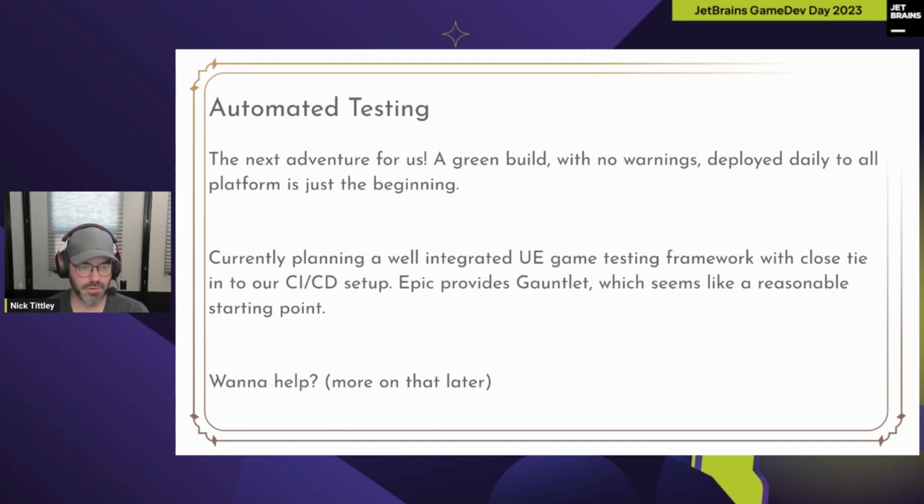I've alluded to that earlier, but without automated testing, we do have instances where even if the game deploys and starts, it doesn't necessarily mean that it's playable the way we expect to, and we do encounter the occasional playtest that's not very effective because the game's fundamentally broken. So we're currently looking into how we approach making a best-in-class automated testing framework integration. We don't have to write it ourselves. If we can find products that do it for us, we love doing that too. But that's where our mind is at. If you want to help, stick around.